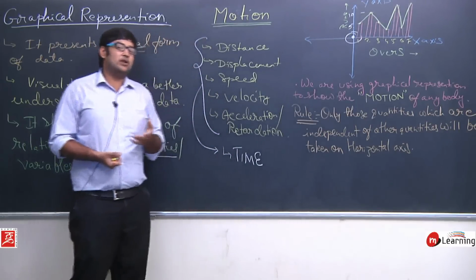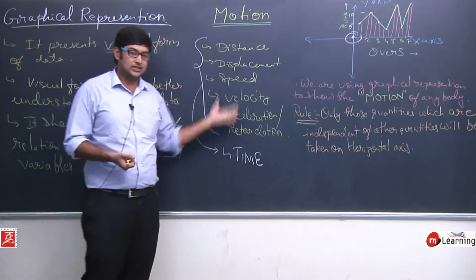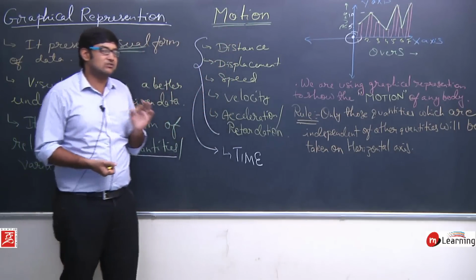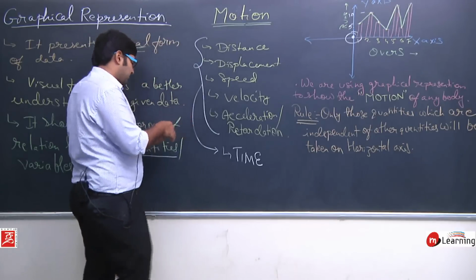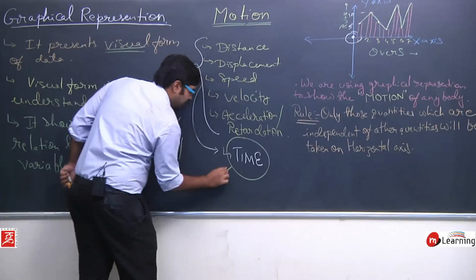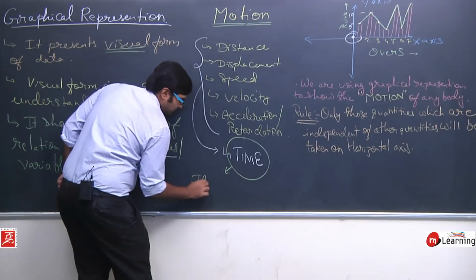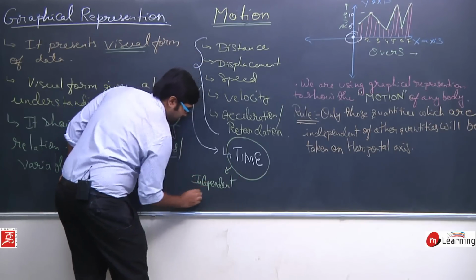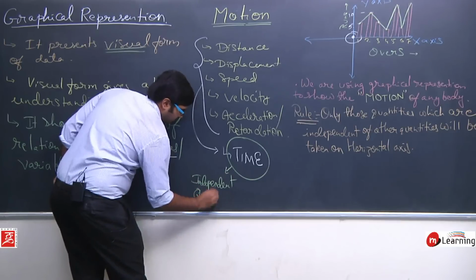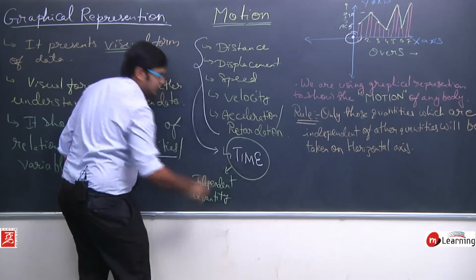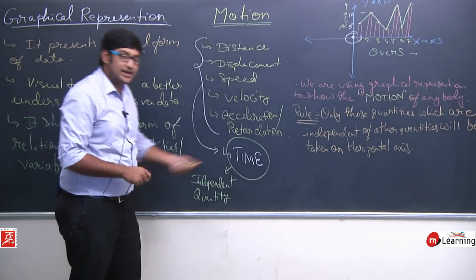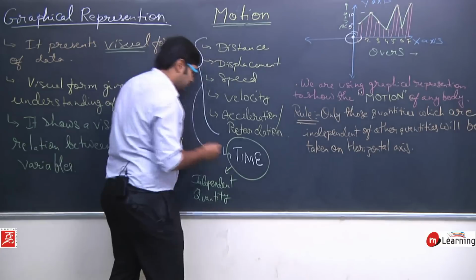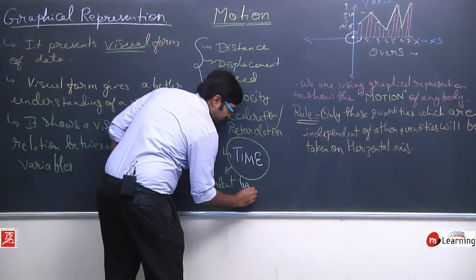Now if we talk about independent quantities in our case, that is in motion, we have these 6 quantities, and among these 6 only time is an independent quantity. The time is an independent quantity, so we will always plot time on the horizontal axis.